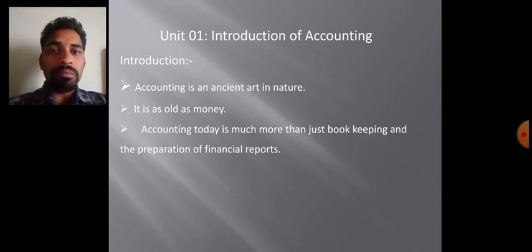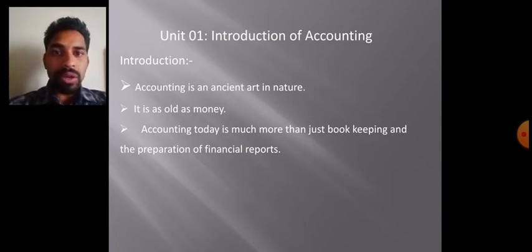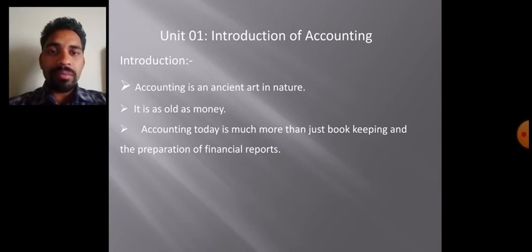The Summa is the name of the book. In that book he mentioned the bookkeeping system after it was developed. So this is about the history of accounting.